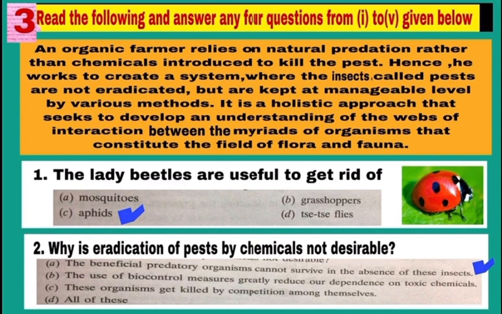Hence, he worked to create a system where the insects called pests are not eradicated but are kept at manageable level by various methods, and it is a holistic approach that seeks to develop an understanding of the web of interactions between the myriads of organisms that constitute the field of flora and fauna. So, here the main point is that the farmer does not want to completely kill pest by chemicals, but he wants to keep them at manageable level by using biological control methods.